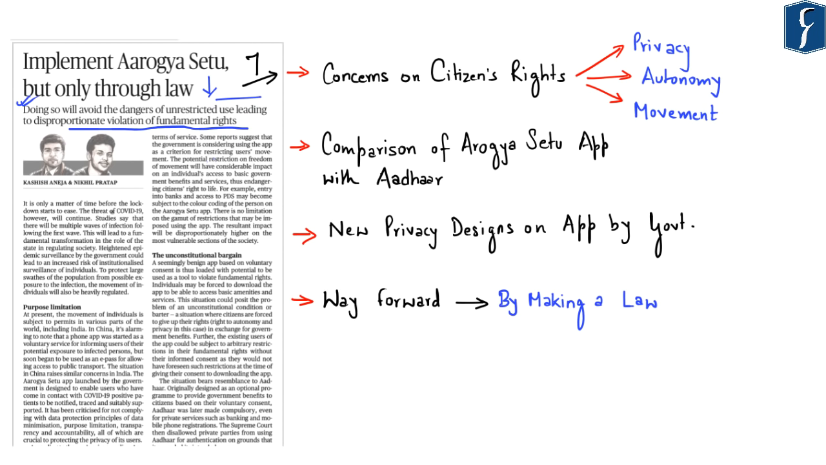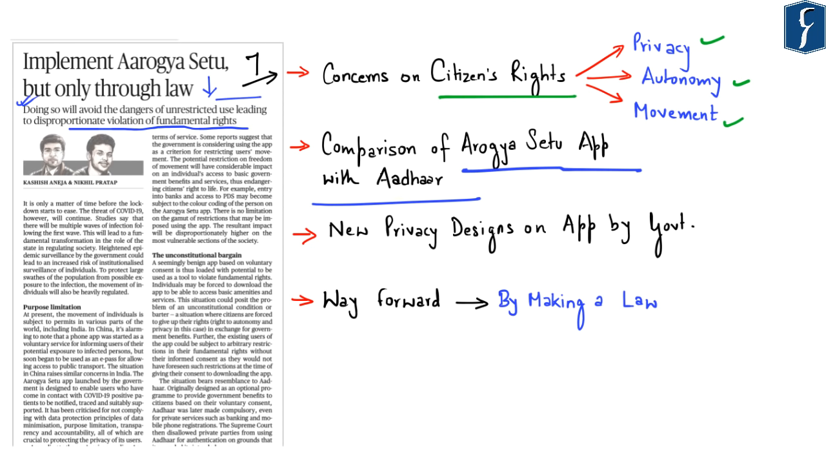So basically this article highlights certain concerns with respect to the Aarogya Setu app. These concerns are with respect to citizens' rights of privacy, autonomy, as well as movement. Further, the concerns highlighted are also with respect to the ability of surveillance by the government through this particular app. In this regard, this article has also made a comparison between the Aarogya Setu app and Aadhaar, in a sense that initially Aadhaar was made voluntary, but later on the government made it compulsory for various other uses.